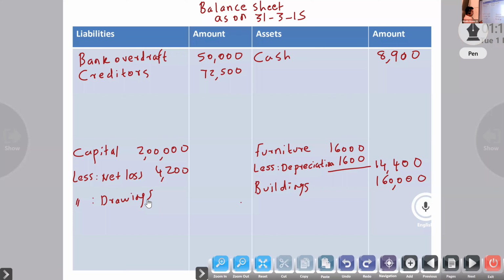Full drawings are given in the trial balance, 14,000 plus one more adjustment, 19,000. Capital here, net loss only, so we minus net loss, then minus drawings.